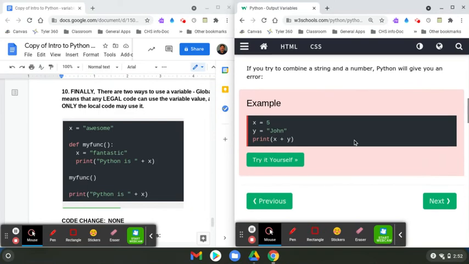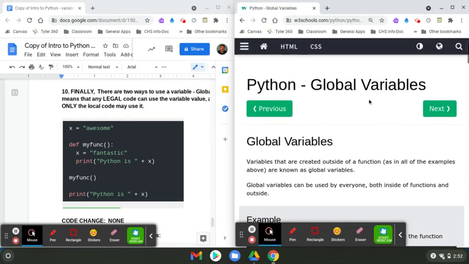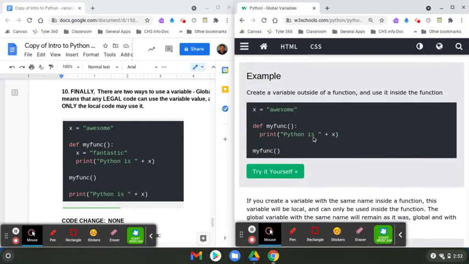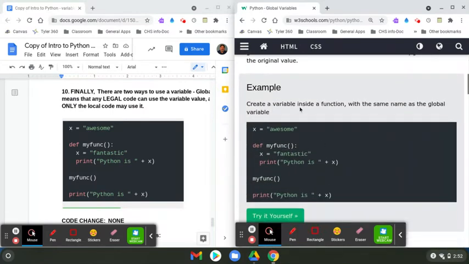Oh, it's not there. So I guess it must be on next. Let's go to next. Global value variables. There you go. So I'm going to go down here. This doesn't really match this one, so I'm going to the next one. So go down here. Oh yeah, there it is.